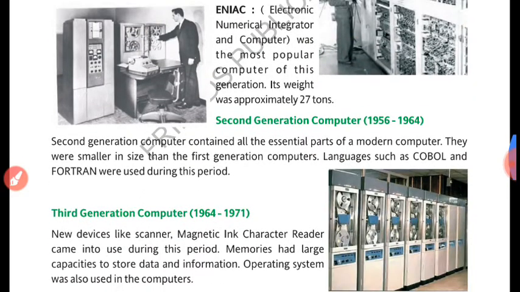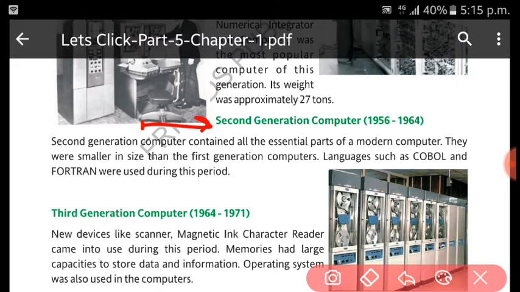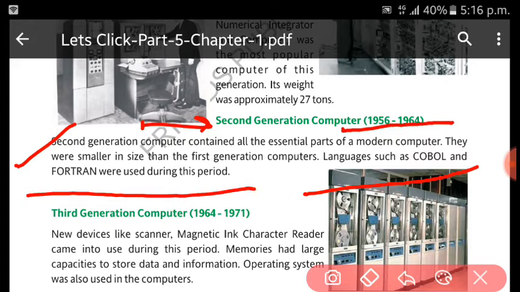Then the second generation, the period covers from 1956 to 1964. It contained all essential parts of a modern computer. They were smaller in size than the first generation computers, and languages such as COBOL and Fortran were used during this period. Fortran is a high level language, and it is very easy to give instructions to the computer.